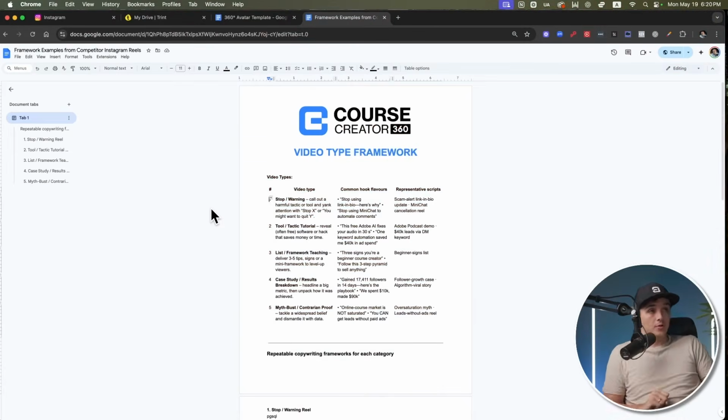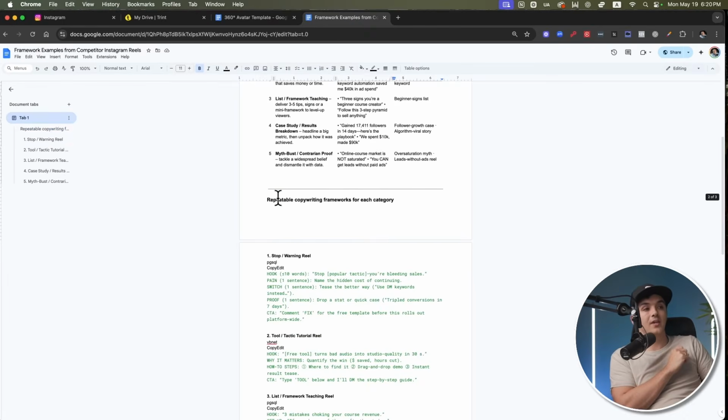But then the third one I'm going to use is this framework example right here. So again, you have to give AI something to look at. If you want to have your output in a specific way, you got to give it some examples, some context. This is the context here. I want it to extract this person's video types, right? What are the different video types they're making on a daily basis? And then I want you to write me a repeatable copywriting framework for each of those category types.